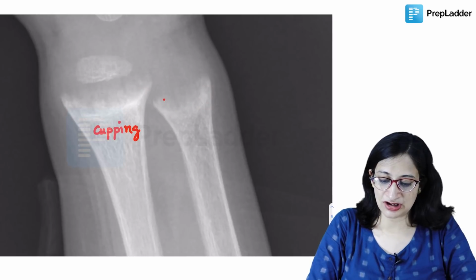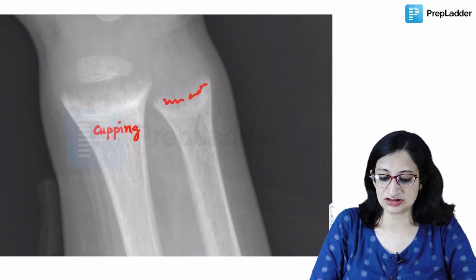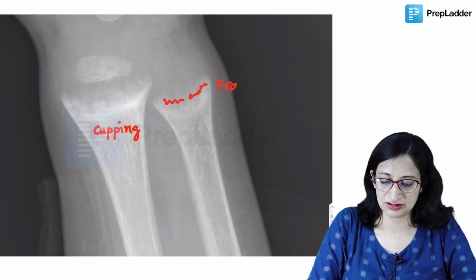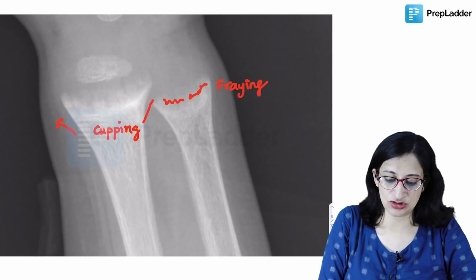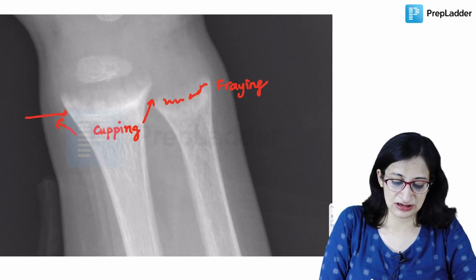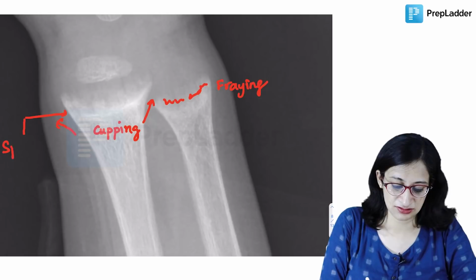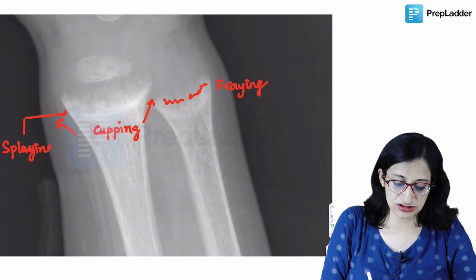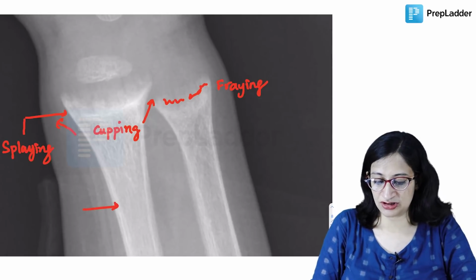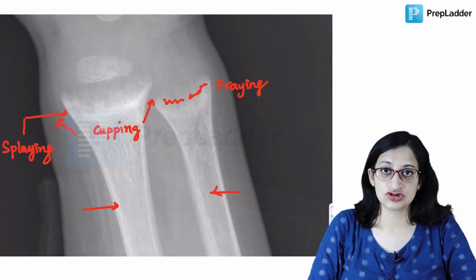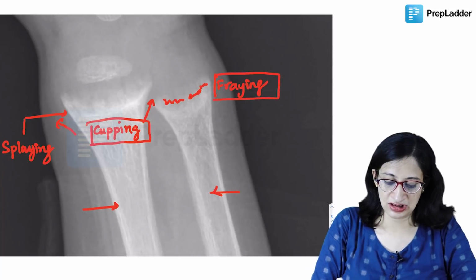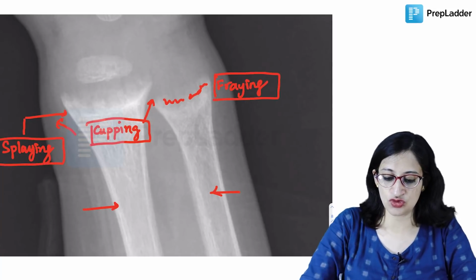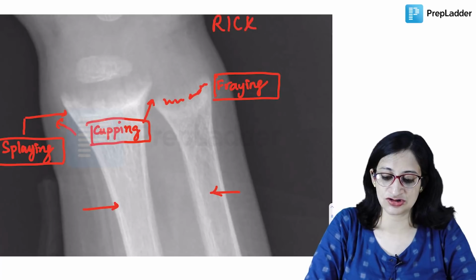Can you see the irregularity here? Blurring of the end of metaphysis is there. So that is the fraying. And you can see the widening of the end of long bone like this. So that is the splaying. And of course, there is a generalized reduction in the bone mineral density or osteopenia. So we get the cupping, the fraying and the splaying of the ends of long bones, which is characteristic of X-ray in rickets, which can come as a spotter for you.